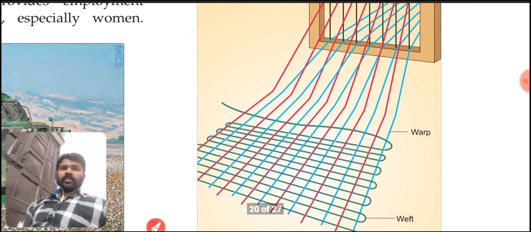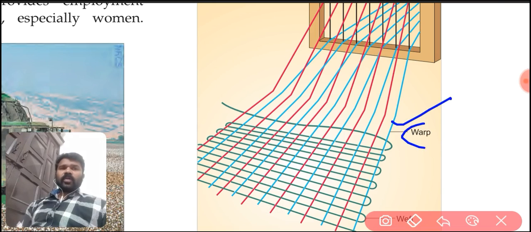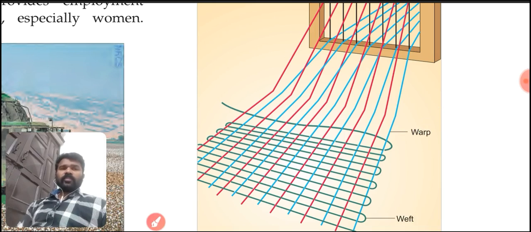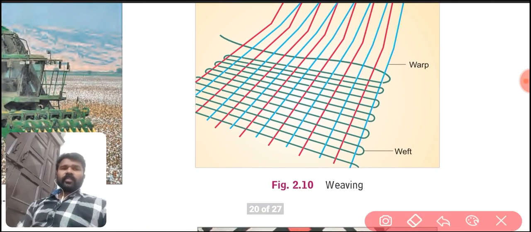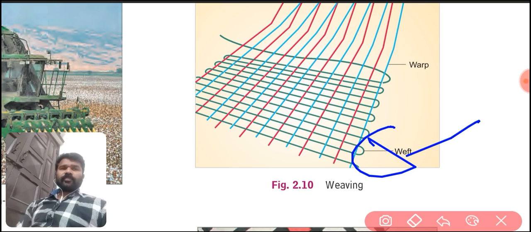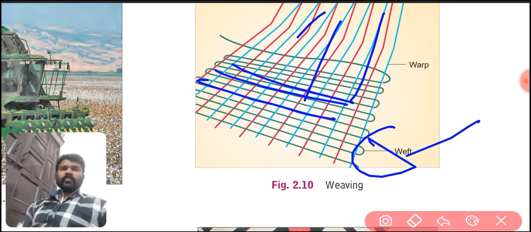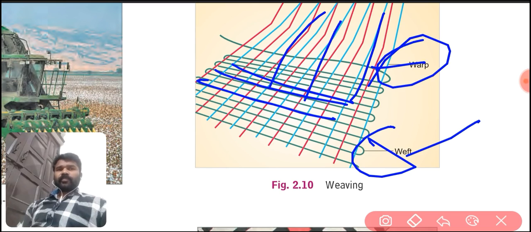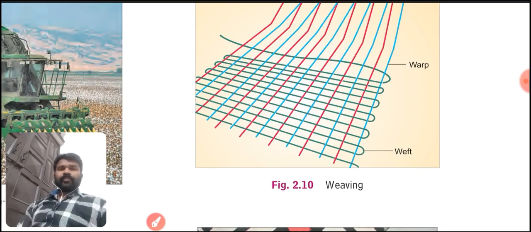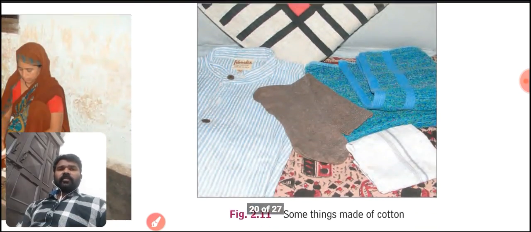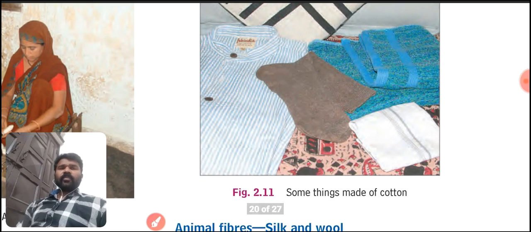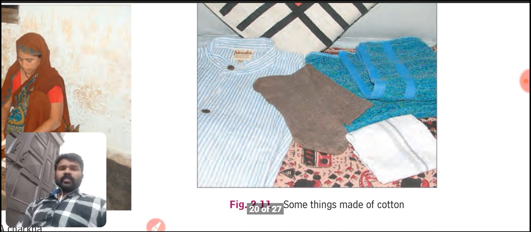This lengthwise part is called the warp, and the crosswise arrangement is called the weft. Now another diagram: these clothes are made of cotton.